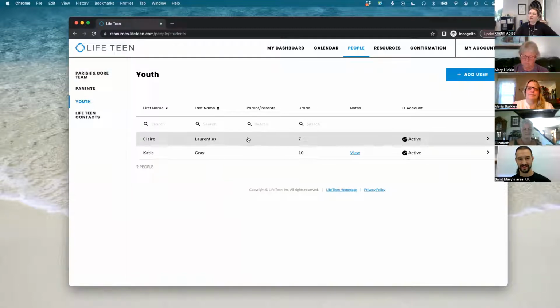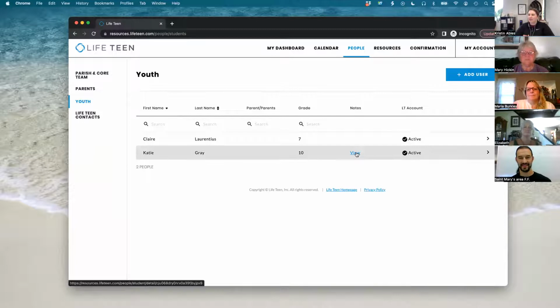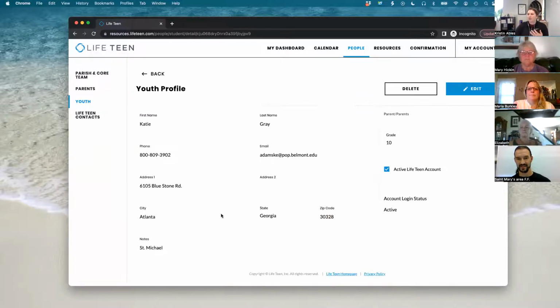So if Claire was Betty's daughter, Betty would show up here so you can see who matches to which parent. And then you can also put their grade and any notes. I know this is specifically good for parishes who are clustered or multiple parishes who are working together. This would be good to know who belongs to which parish. So this one is at St. Michael's.